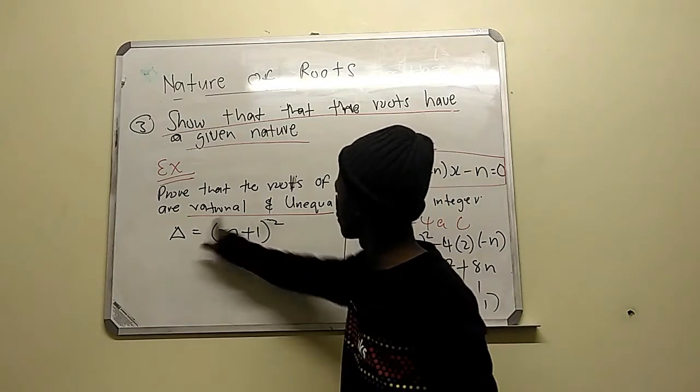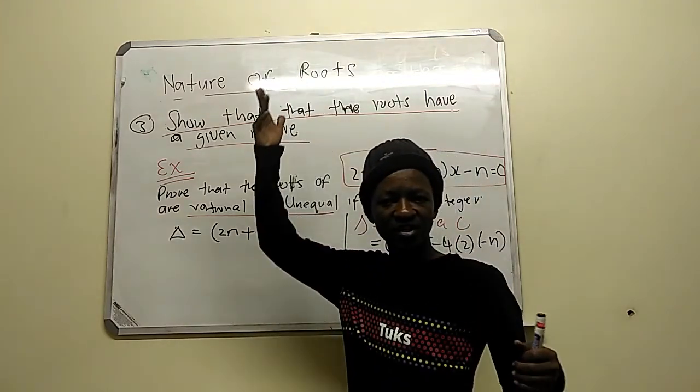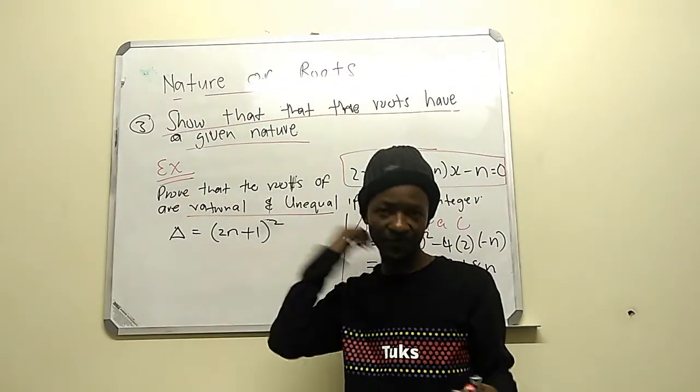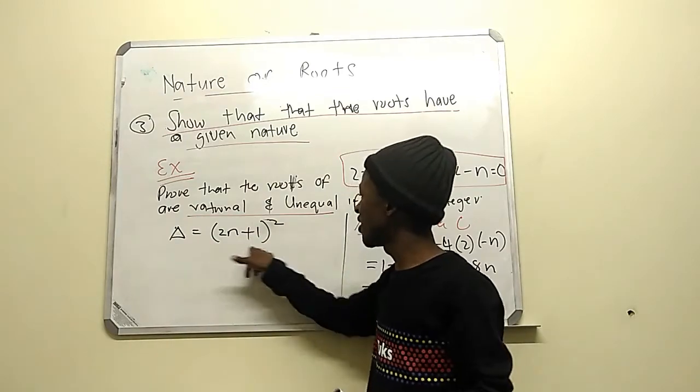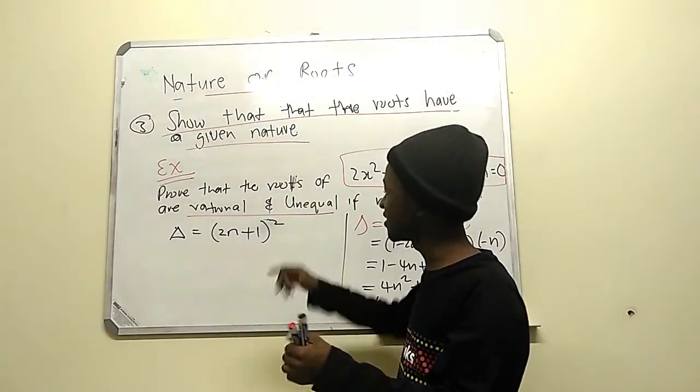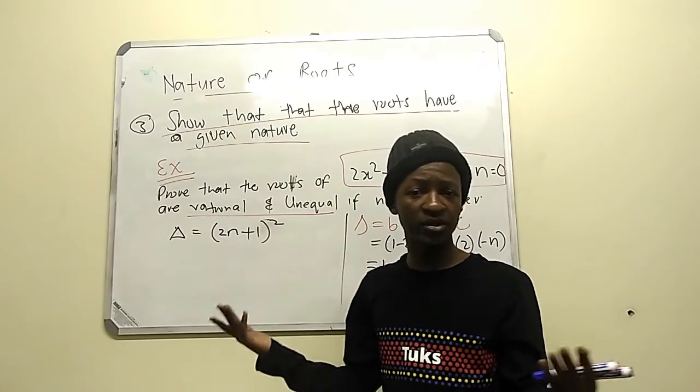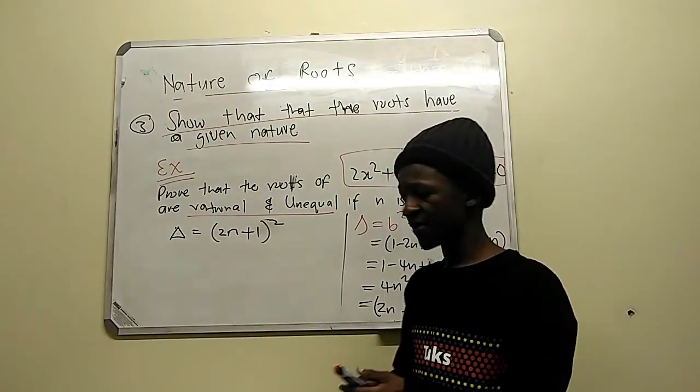I told you guys in the previous videos that when we have something in brackets with a square, we know its square root, so this is a perfect square.